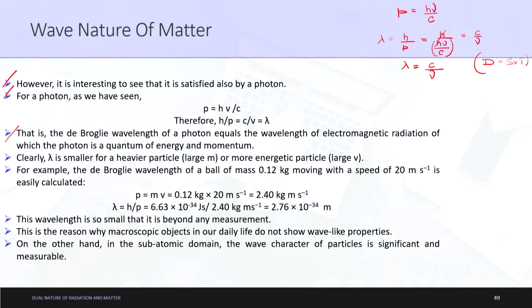Clearly, lambda is smaller for heavier particles or more energetic particles. What does it try to make you understand? We know lambda is equal to h upon mv. As m increases, lambda will decrease. Similarly, if v increases, then also lambda will decrease. So clearly lambda is smaller for a heavier particle, large m, or a more energetic particle, large v.